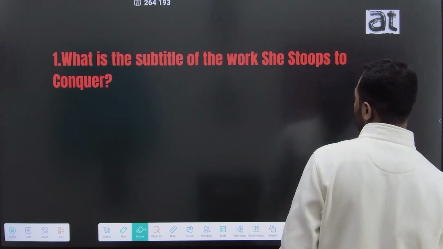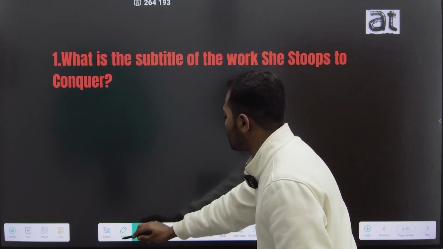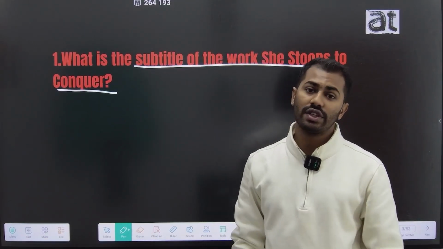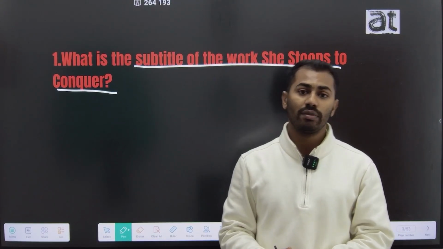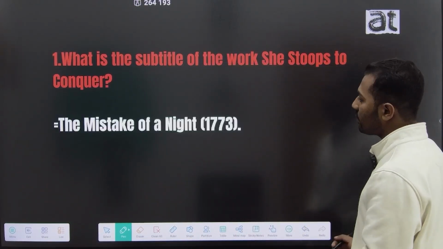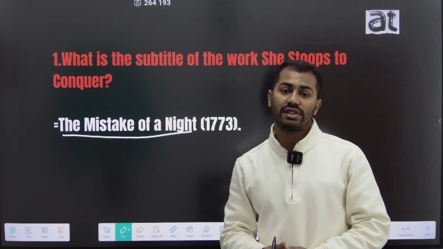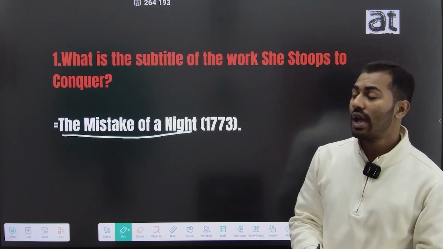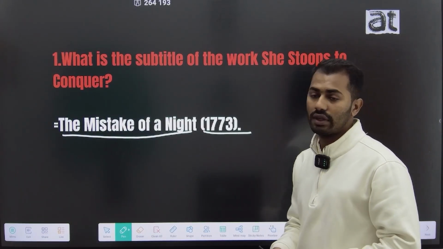The first question of today's session is, what is the subtitle of the work She Stoops to Conquer? We all know She Stoops to Conquer is a poem by Oliver Goldsmith, and the subtitle of this work is The Mistake of a Night. The Mistake of a Night is a subtitle of Oliver Goldsmith's poem She Stoops to Conquer, and this poem was published in the year 1733.